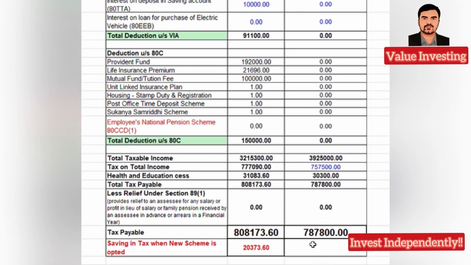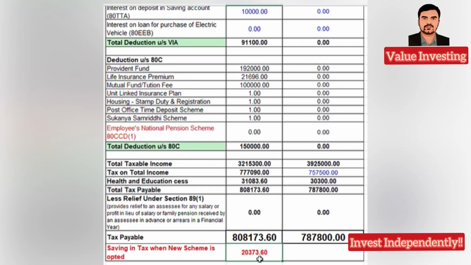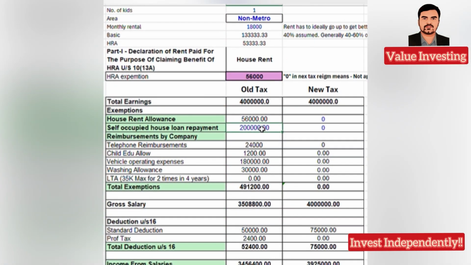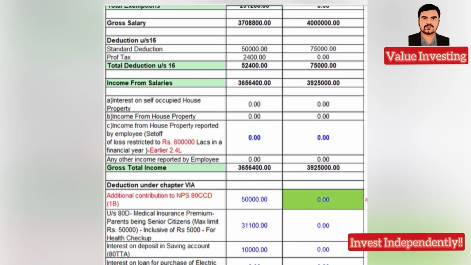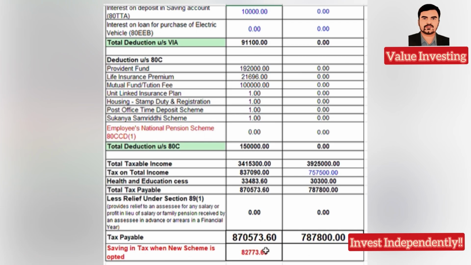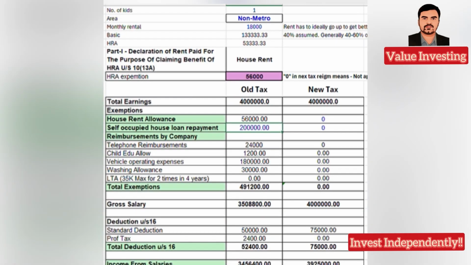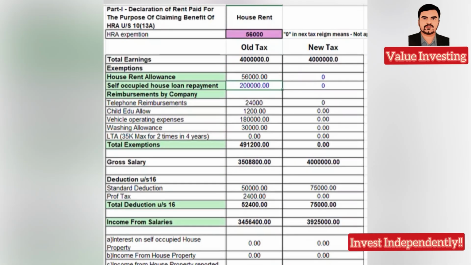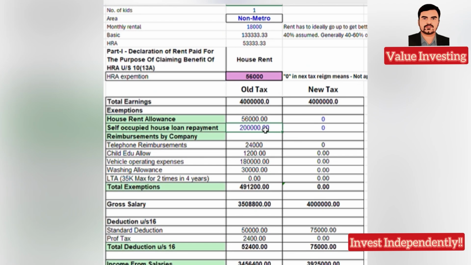So if you see clearly, you have 20,373 rupees saving if you are going with the new tax rate. You should understand that I have considered a 2 lakh self-occupied home loan repayment in the old tax regime. If you don't have a flat, you don't have an EMI and interest being paid, and you make it zero, then the tax saving under the new tax regime increases to 83,000 from just 20,000. So almost 60,000 is added if you don't have this EMI for your home loan.